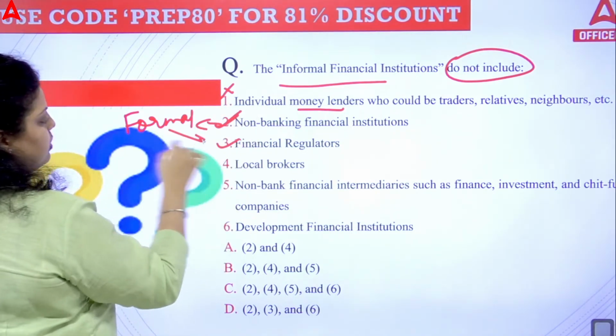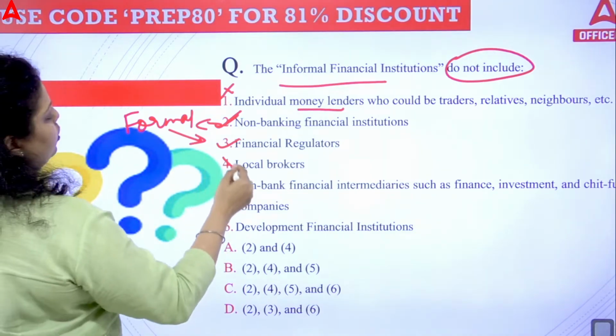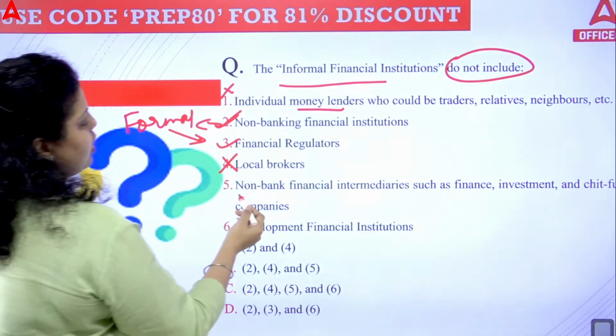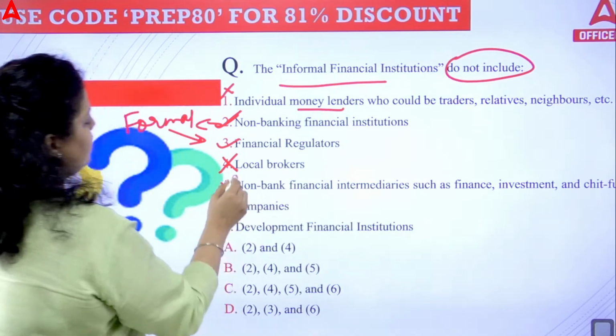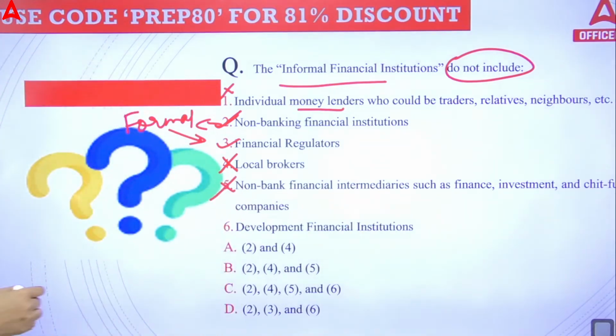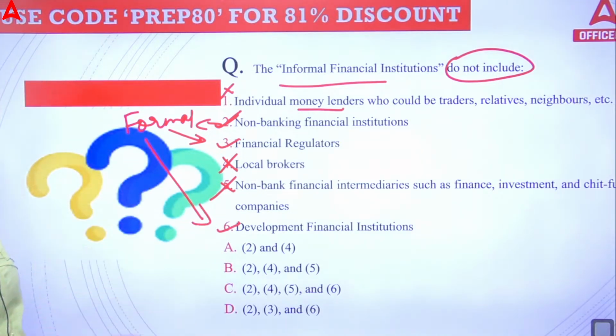Obviously, they are also part of the formal system. If we talk about local brokers, no, local brokers are informal. If I talk about non-bank financial intermediaries like finance, investment, chit fund, no, they are also not formal. And development financial institutions are also formal because they cover NABARD, Exim Bank, NHB, etc.